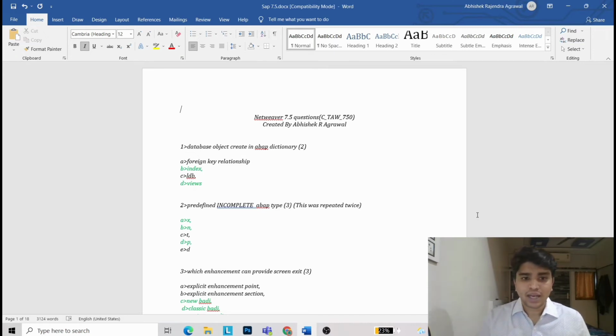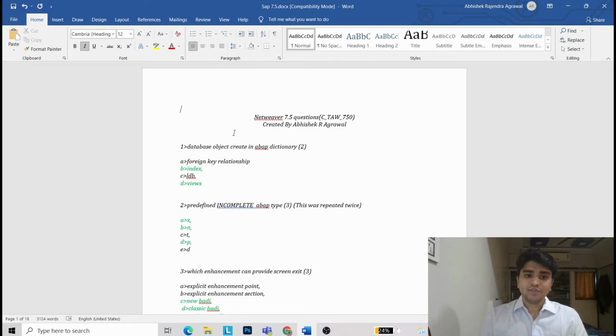Now, first, the database object created in ABAP dictionary. It is index and views. The database object that is created in ABAP dictionary is index and views. And those who are studying SAP ABAP or those who have not given the exams, these types of questions definitely will help you in your exam. So take all these questions seriously and practice all these questions.